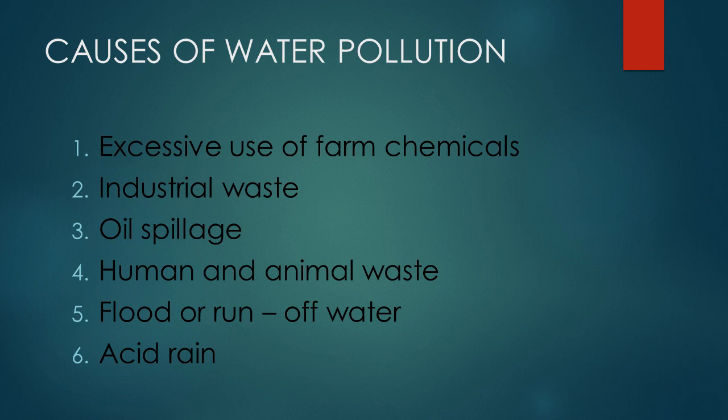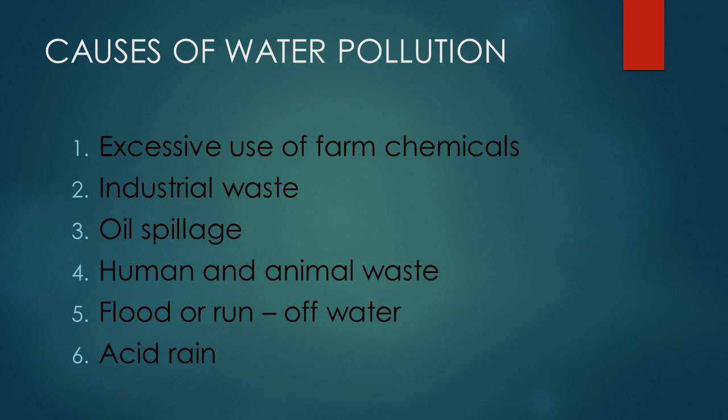Number 1, excessive use of farm chemicals. Pupils, when we talk about farm chemicals, we have pesticides and the fertilizers used in excess by farmers cause water pollution. Pupils, the farm chemicals find their way to water bodies when it rains. The chemicals in the pesticides and the fertilizers are harmful.